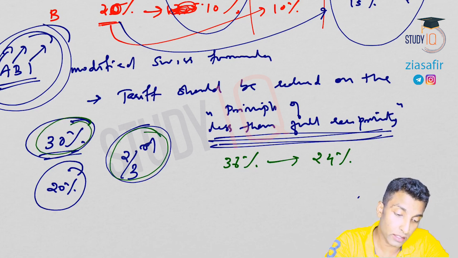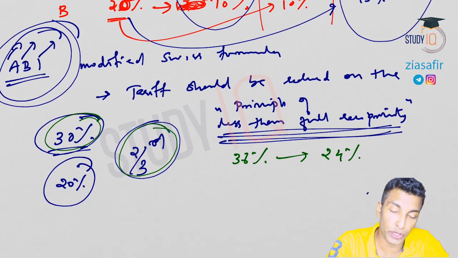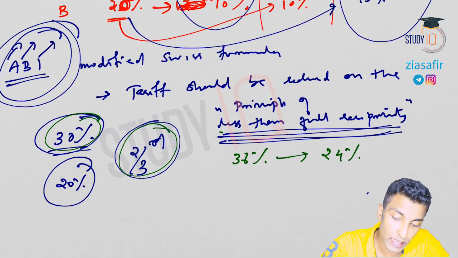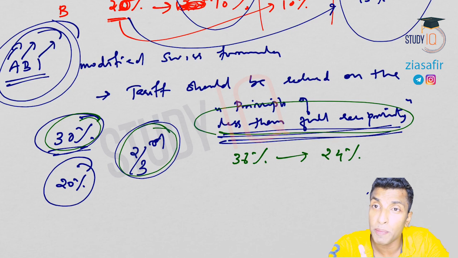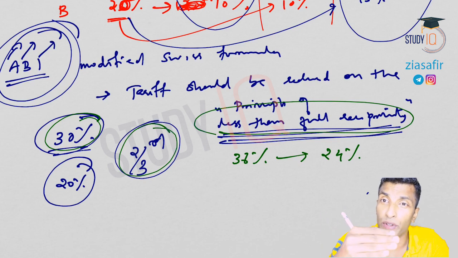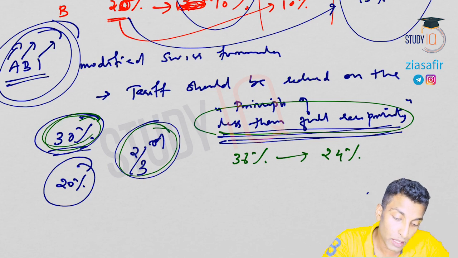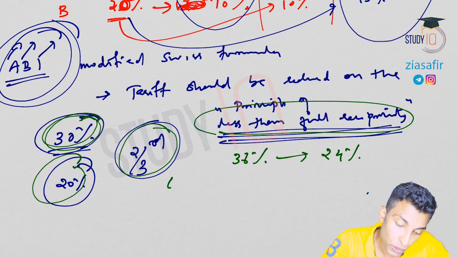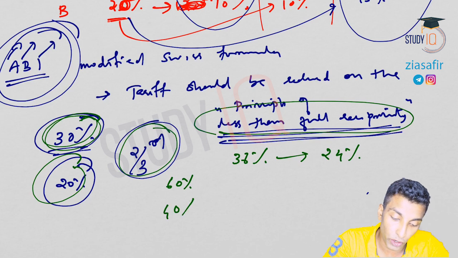So it's not exactly like the Swiss formula. It is actually a modified Swiss formula. Why is it less than full reciprocity? First, the developed countries will do. Then we will also do. We will reciprocate what you're doing. But when we reciprocate, we won't reciprocate completely, because we can't completely reciprocate. We can't do 100% of what you're doing, right? So we will do close to that. That is what you mean by less than full. We won't do fully. We will do slightly less than fully. That is what you mean by this 2/3. So if you do 30%, we do 20%. If you do 60%, we will do 40%.